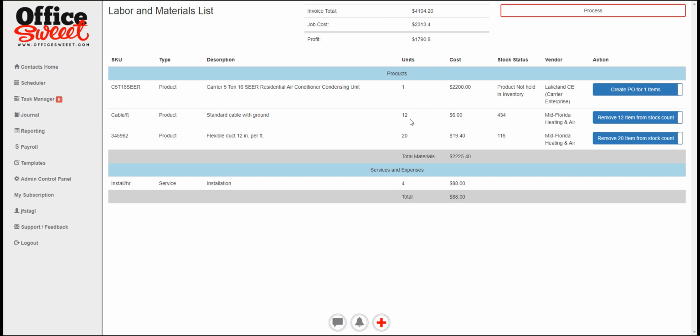We don't carry this air conditioner in stock, so we're going to create a PO for that. And we had 12 items removed from stock and 20 from this one here. So that's the items in stock, so it takes care of your inventory. And then down here, it just itemizes the installation. So we'll go ahead and process that.